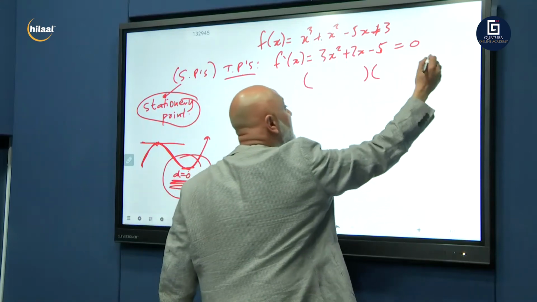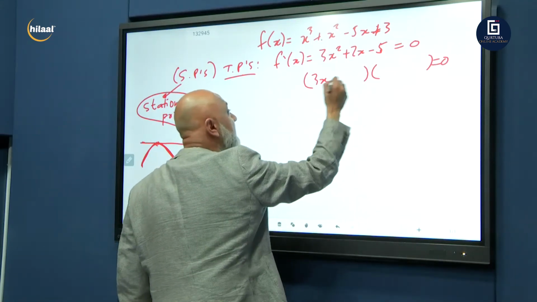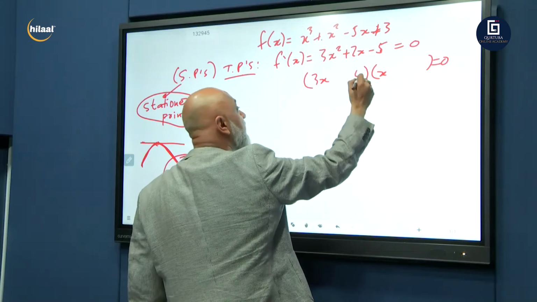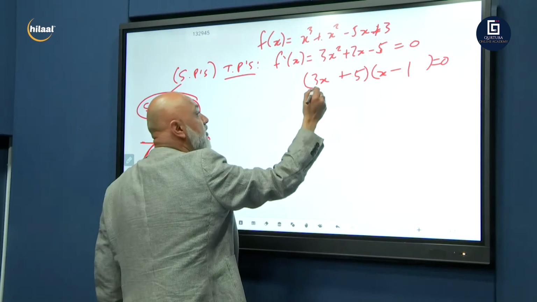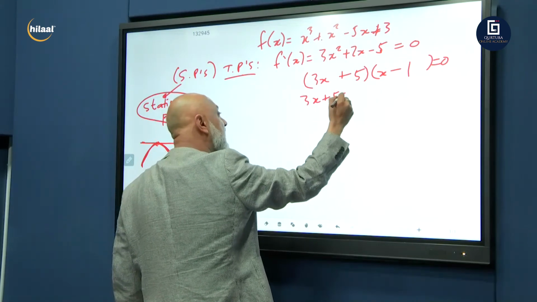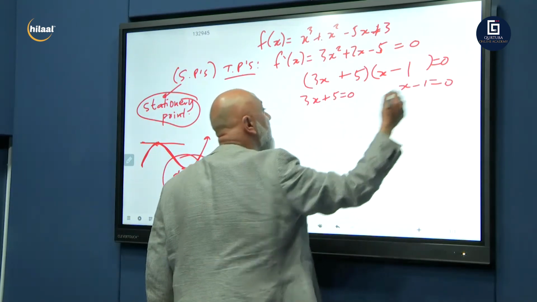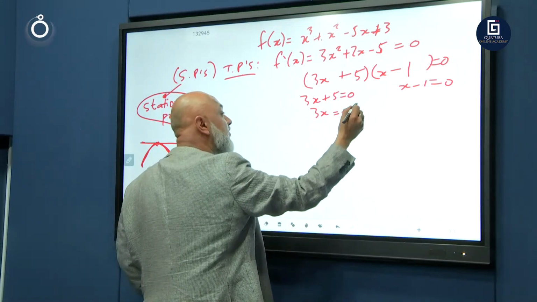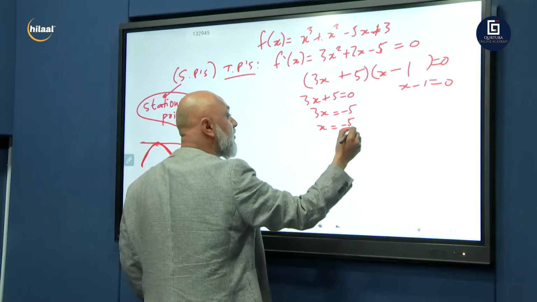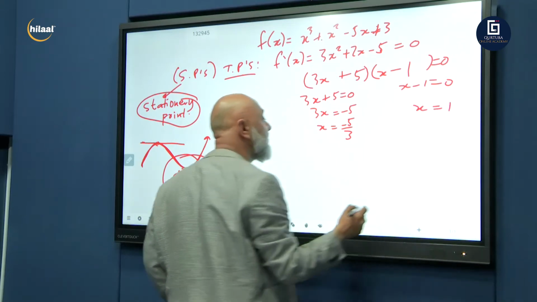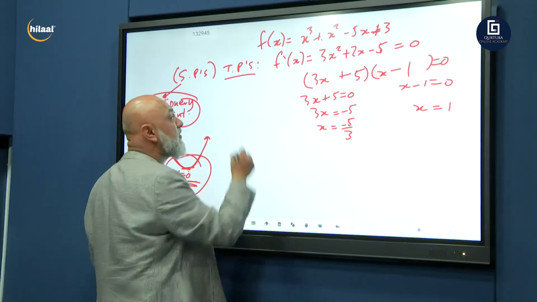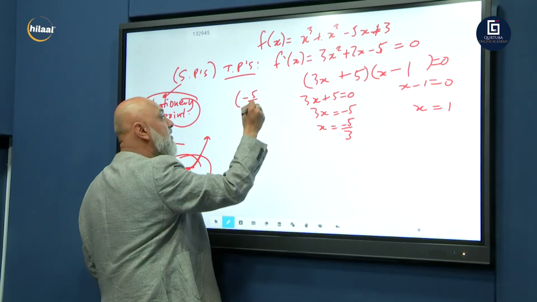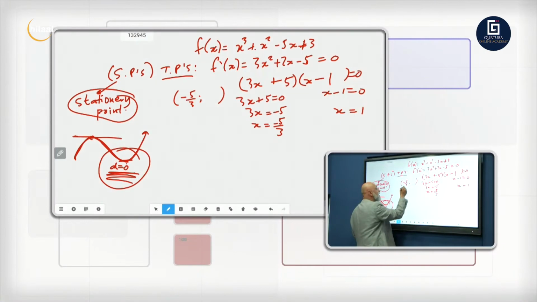Let's factorize this. 3x and x, 3x squared, 5 and 1. We want plus, so that's plus, that's minus. So 3x plus 5 is equal to 0, or x minus 1 is equal to 0. 3x is equal to minus 5. X is equal to minus 5 over 3, or x is equal to 1. These are our two x values of our turning points. We now need our y values. Your one turning point is at minus 5 over 3, we don't have its y. Your other one is at 1 and we don't have its y.